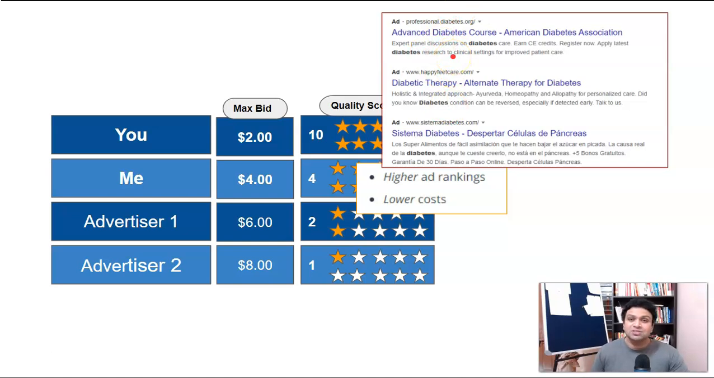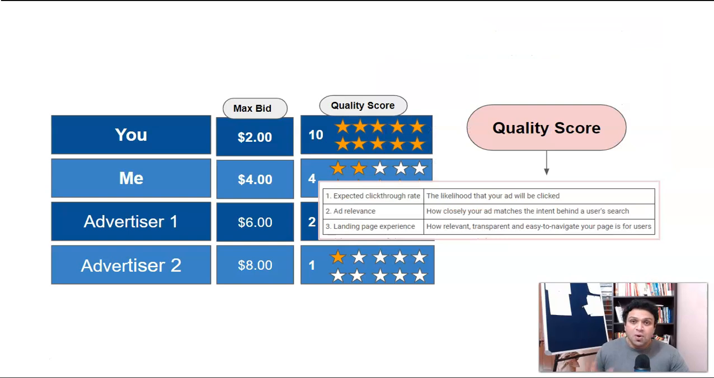So now what is quality score and how can we increase our quality score? Quality score is about 3 things, guys. Number 1, expected click-through rate: the likelihood that your ad will be clicked. How many people clicked on your ad? That I'm going to show you in a second.